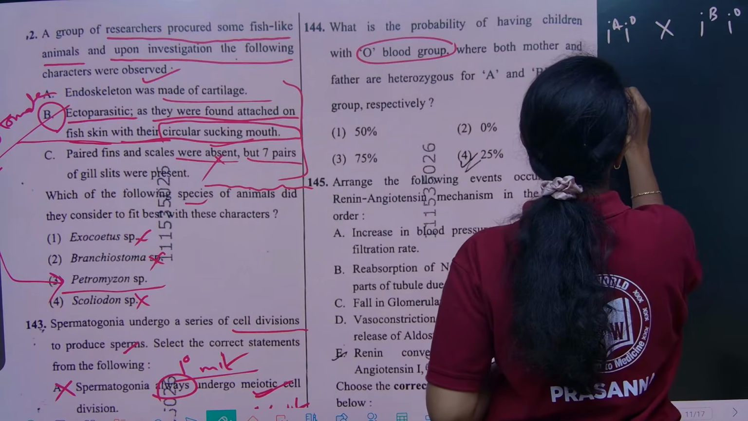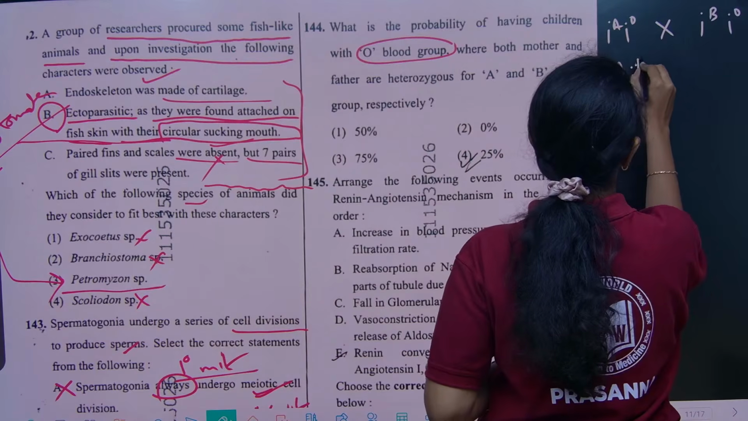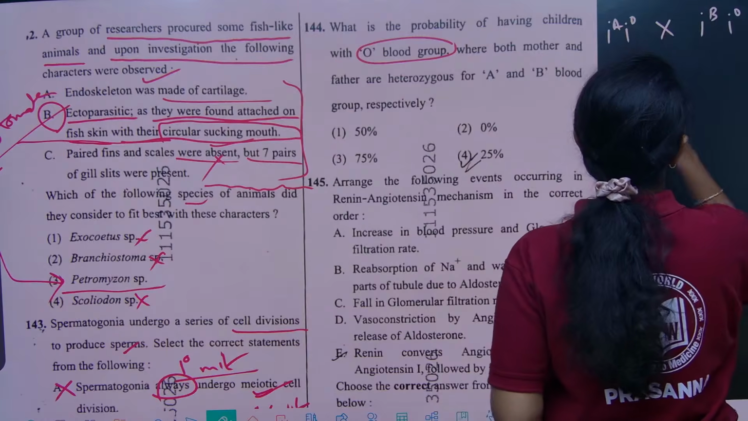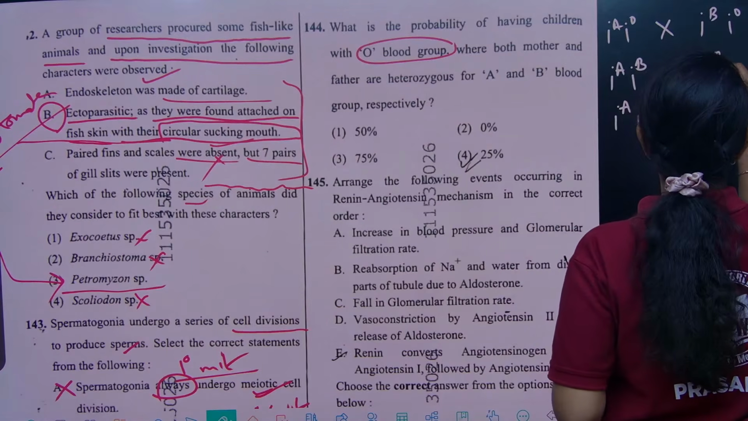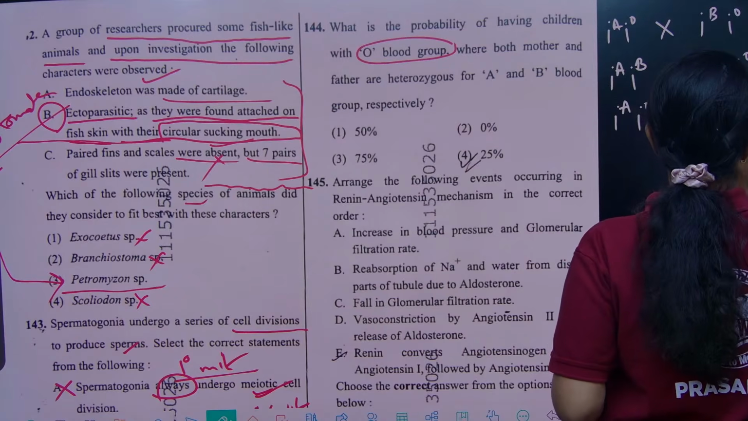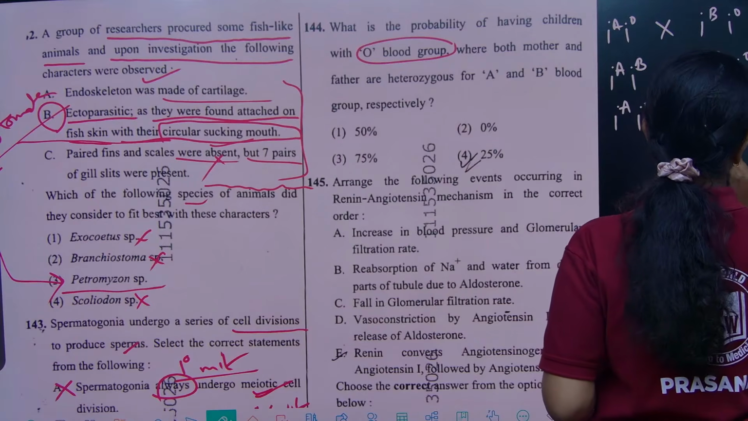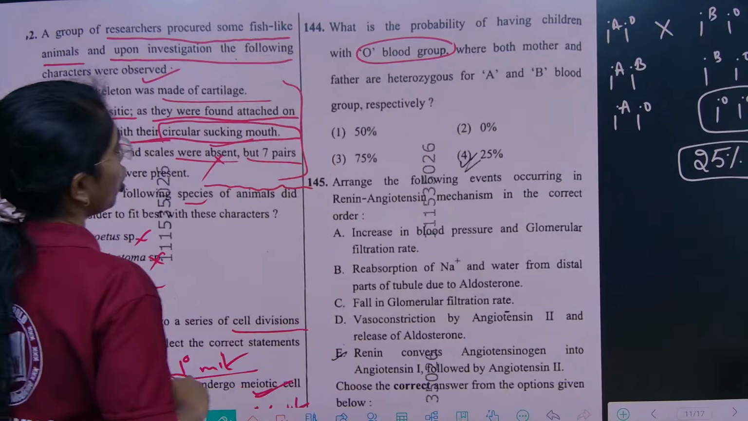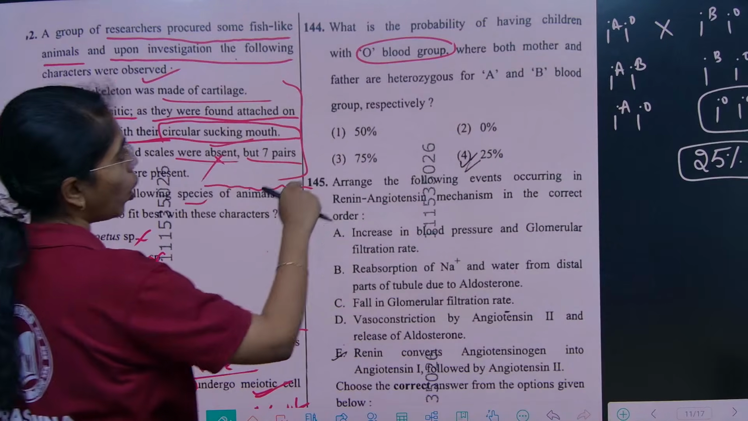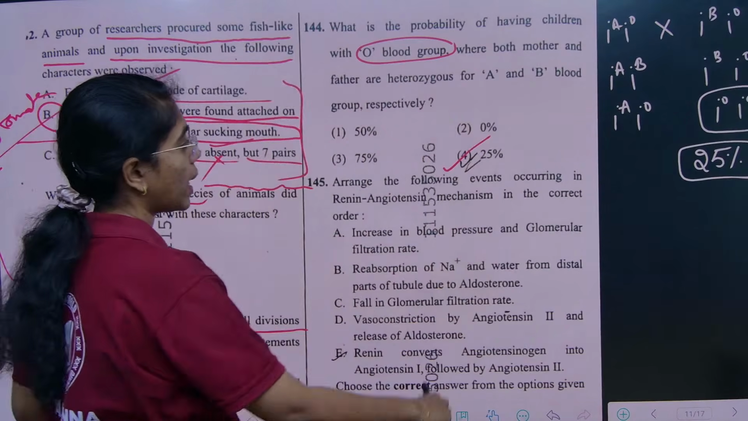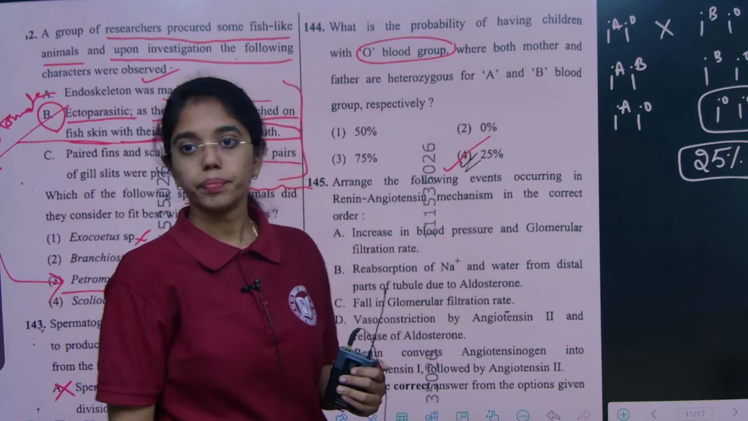So after the cross, what will we get? IA IB, IA IO, IB IO, and then IO IO. 25% of the total offsprings have a possibility of having O blood group, okay. So the right answer is option 4.